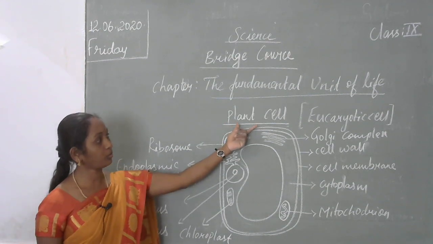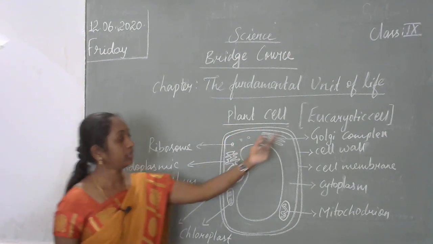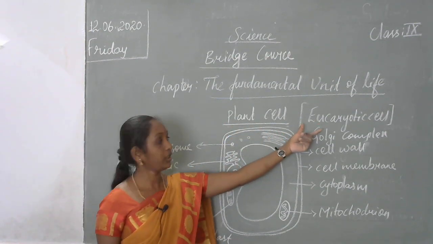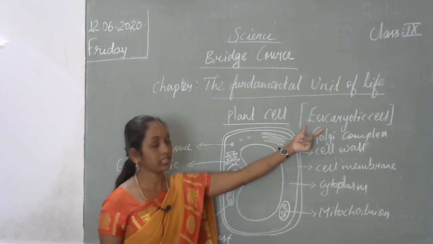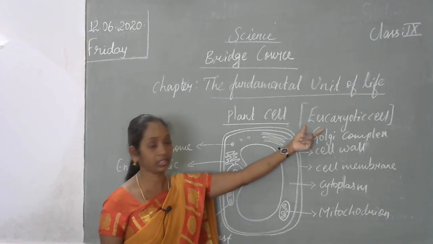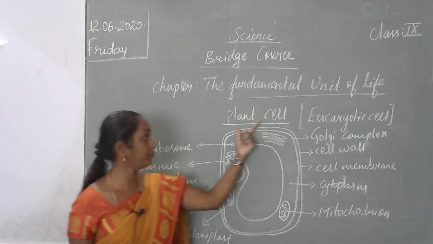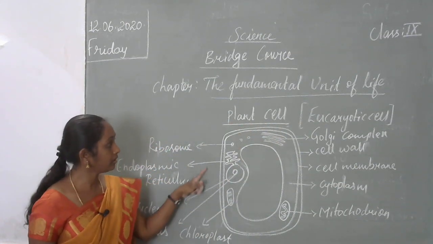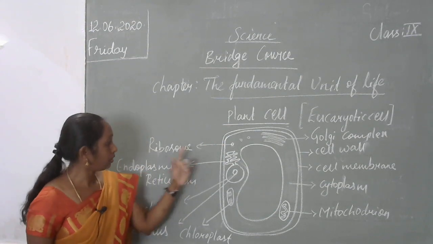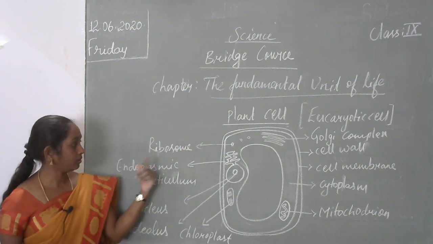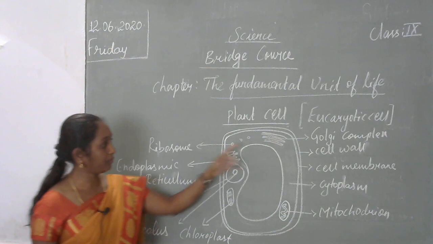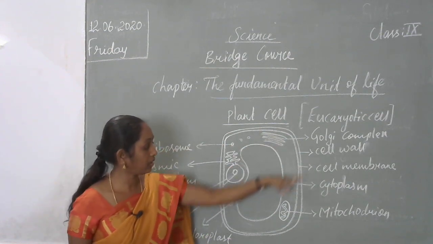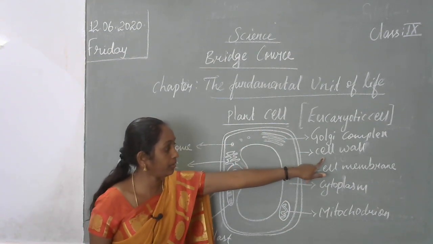Now we are going to discuss the plant cell diagram. This is an example of a eukaryotic cell. Already I told you what is meant by a eukaryotic cell. A mature nucleus will be present in it. Examples are the plant cell and the animal cell. This is the structure of a plant cell. As I told you in the prokaryotic cells, the outer part is covered. In the plant cell also, the cell wall will cover the cell membrane.